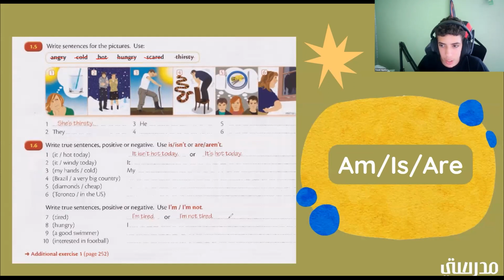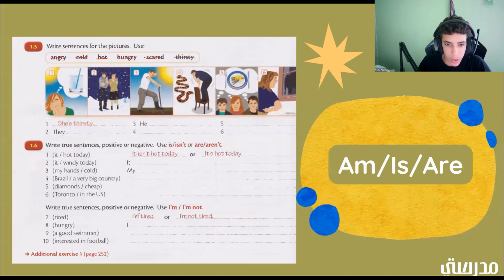And we can just also say I'm not tired. Okay? So hungry. I am hungry. So we can combine the I and am and turn it into I'm. I'm hungry. Okay? All right. It could also be I'm not hungry. You're right. A good swimmer.